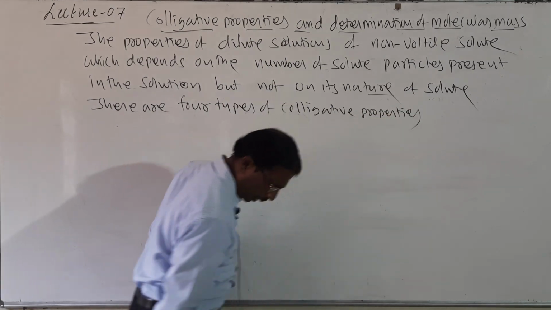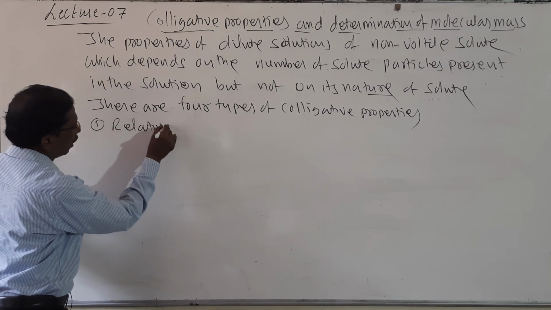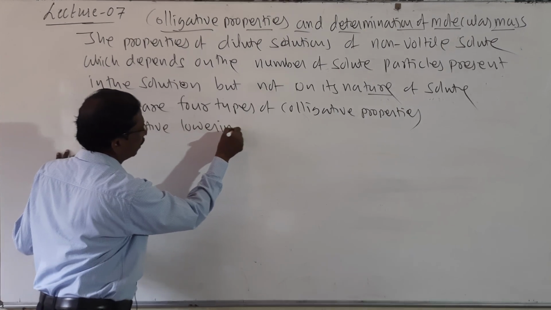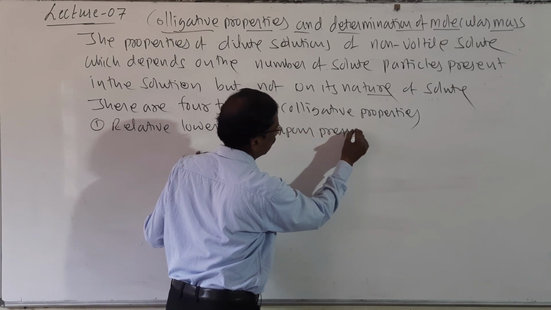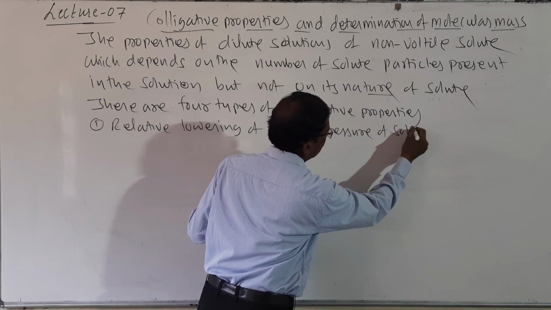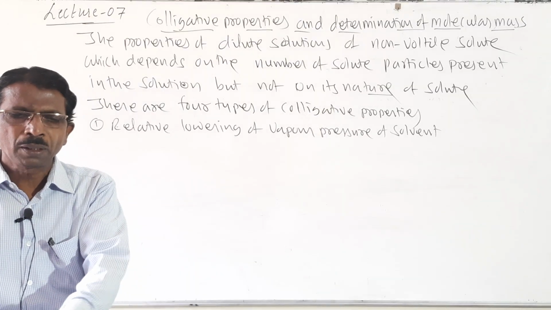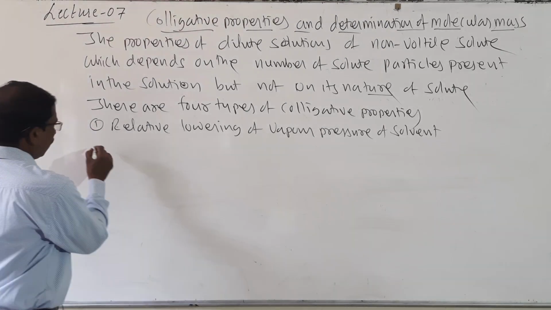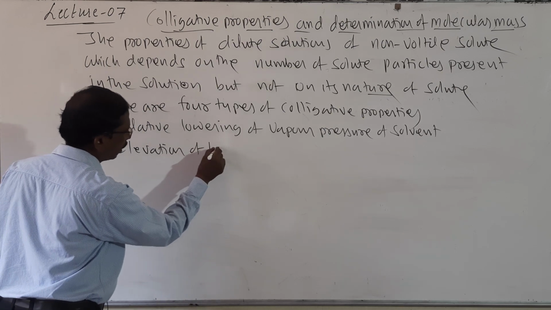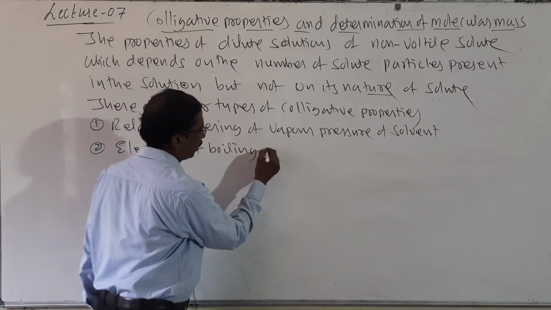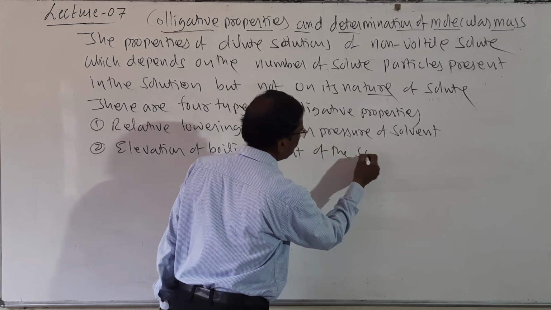Number 1, relative lowering of vapor pressure of solvent. Second one, elevation of boiling point, elevation of boiling point of the solution or of the solvent.